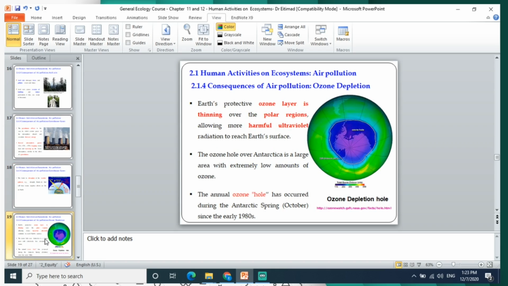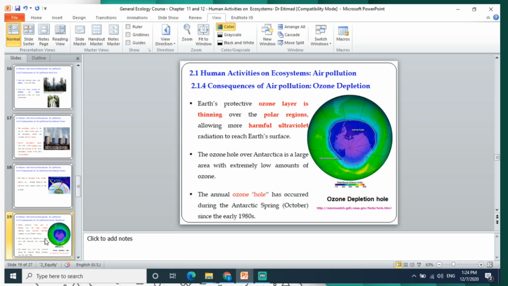Also, one of the major consequences of air pollution is ozone depletion. The earth is protected by the ozone layer, a layer of ozone around the earth. The ozone layer is thinning over the polar region, allowing more harmful ultraviolet radiation to reach the Earth's surface, because this layer protects the earth.